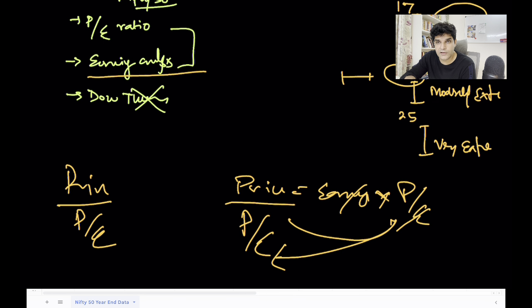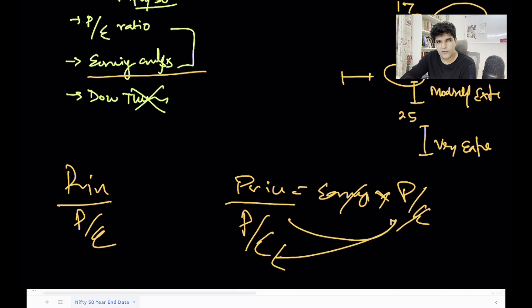So if you're in this range, then the earnings are low, and if you also find a situation where the price to earnings ratio is low, P by E is low, then that's a golden opportunity, right? So it came into COVID time over here. If you can see the earnings of -13 and the P by E, this is for the close of the year, but if you look at the middle of the year, which is May or June, it was very low. So that was a good opportunity. Likewise, there are times when it touches 28 and 37. This is again the COVID year, but above 22 it is expensive.